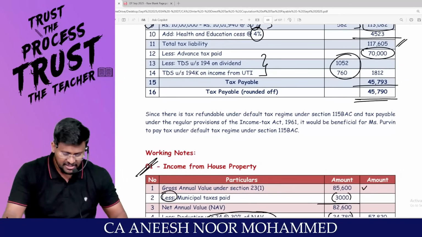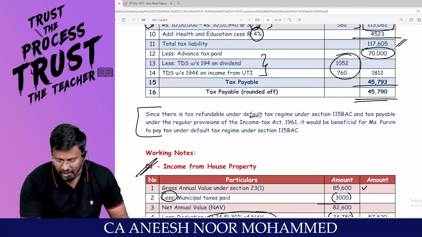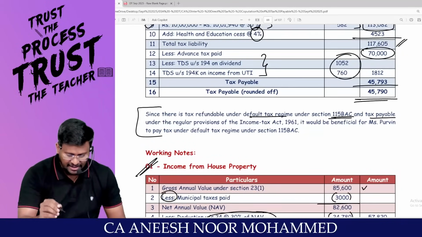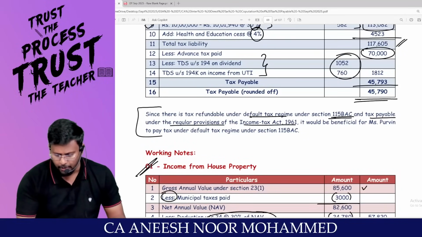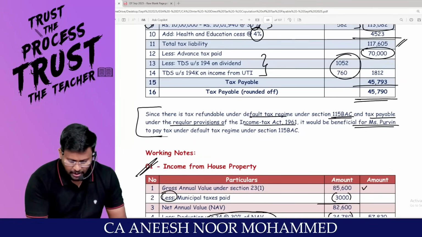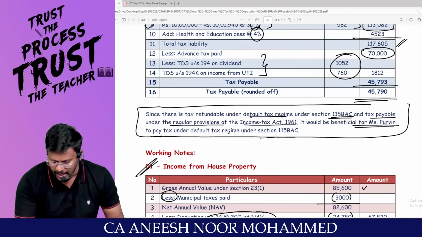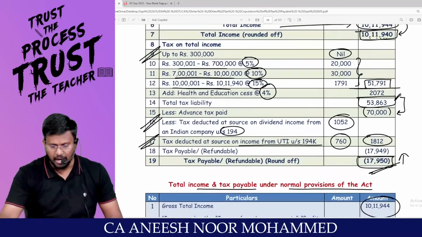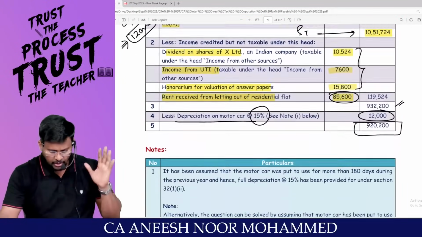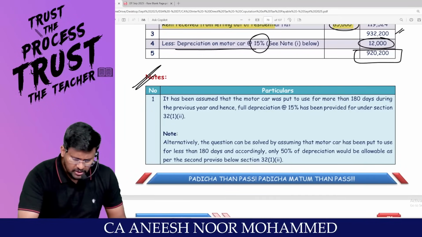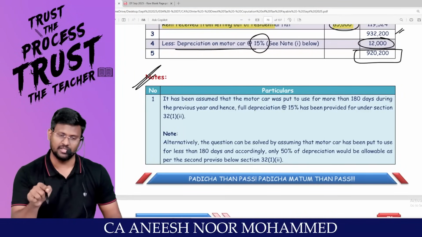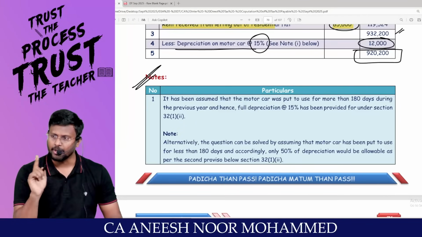Since there is a tax refundable under the default tax regime under 115BAC, and tax payable under the regular provisions of the Income Tax Act, it would be beneficial for Mr. P to pay tax under the default tax regime under 115BAC. Are you able to appreciate? Sir, these notes you should read, you should write when you practice the question itself. Otherwise, in exam, it won't come.